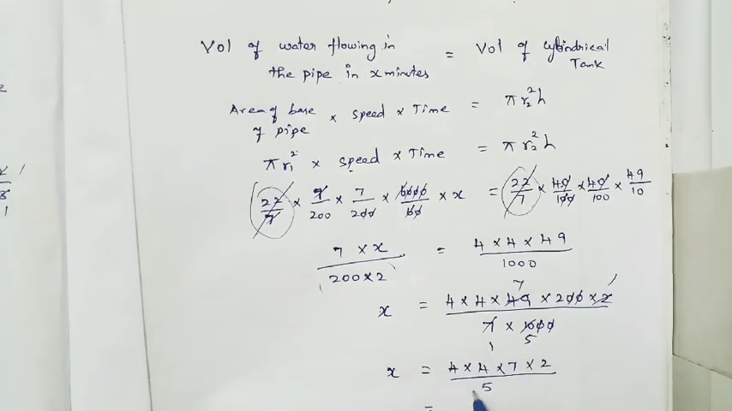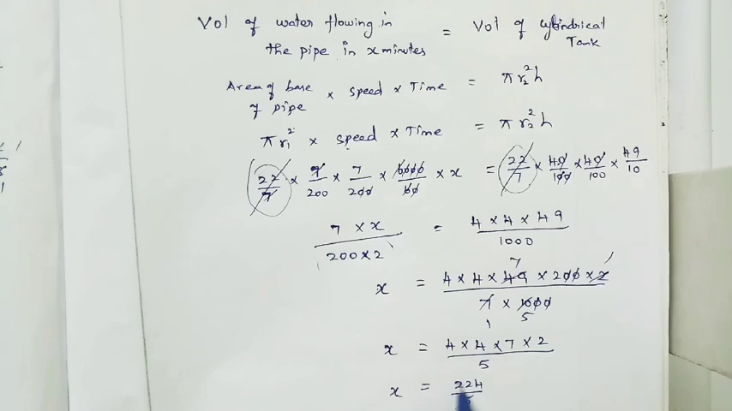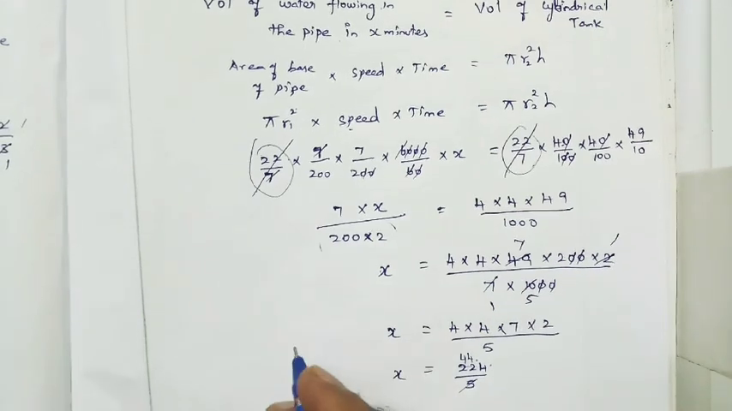112 into 2, 224 divided by 5. So x is equal to, simplify, 5 1 is 5, 5 4s are 20, 2 balance 24, 44 point. See, I did a small mistake, ma.